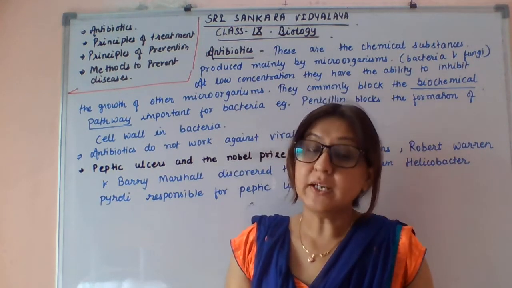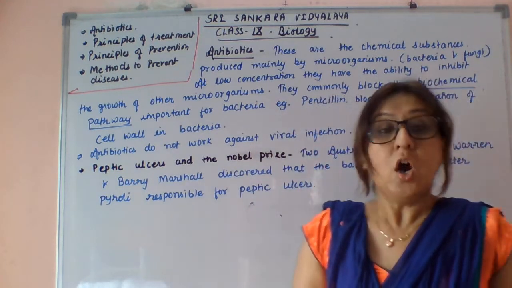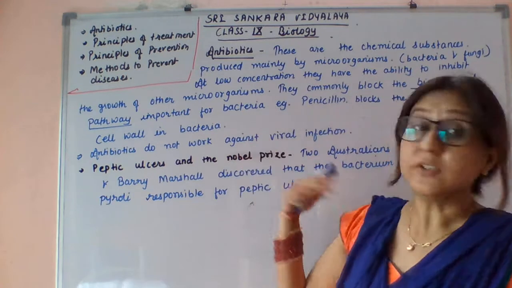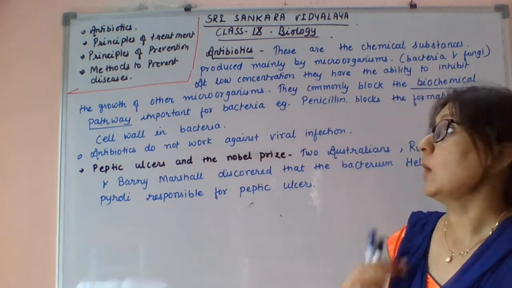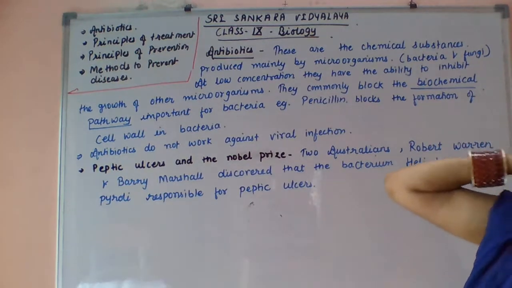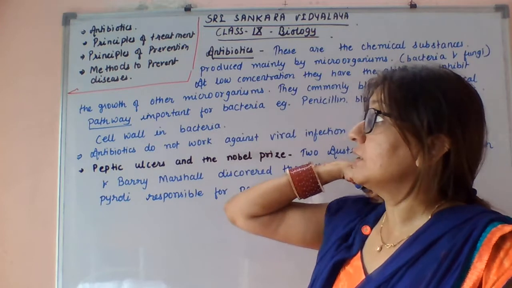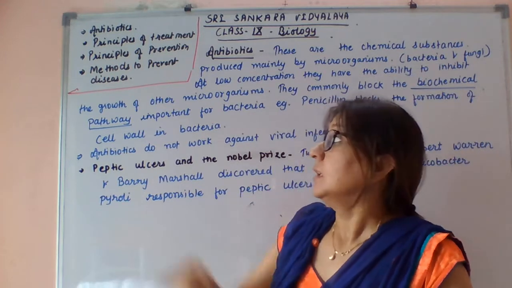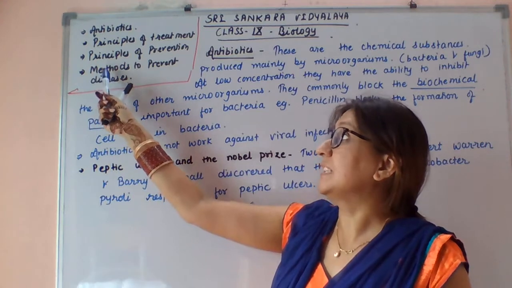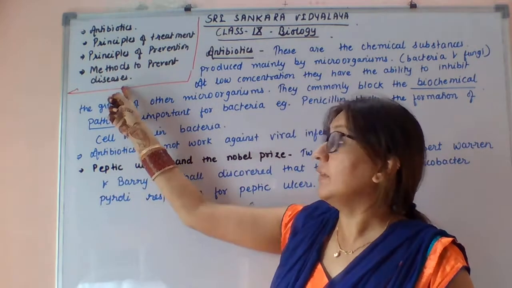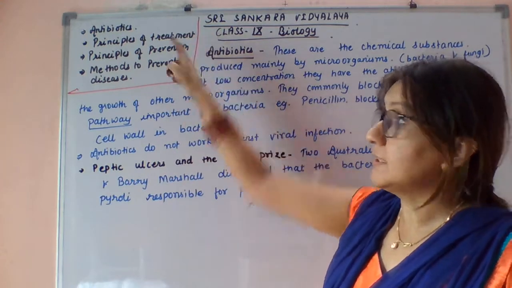Till now we read about infectious and non-infectious diseases. Today we will talk about how you can prevent or cure these types of diseases. I will explain antibiotics, then the principles of treatment, then the principles of prevention, and at last the methods to prevent disease. That last topic is very long, so we will study it in the next class. Today we will finish these three topics.